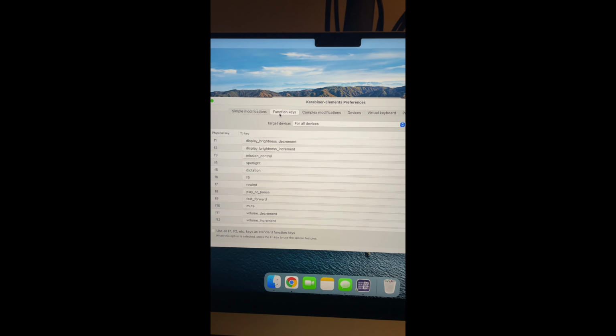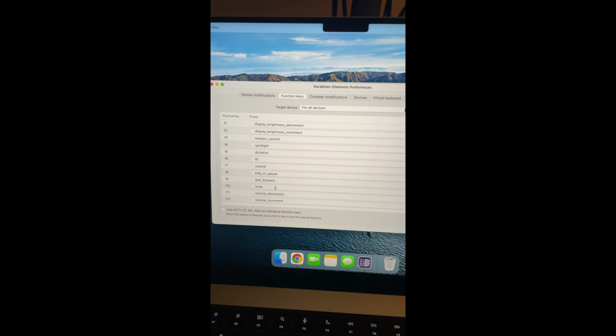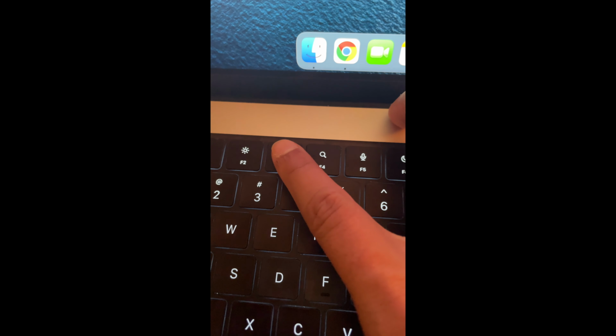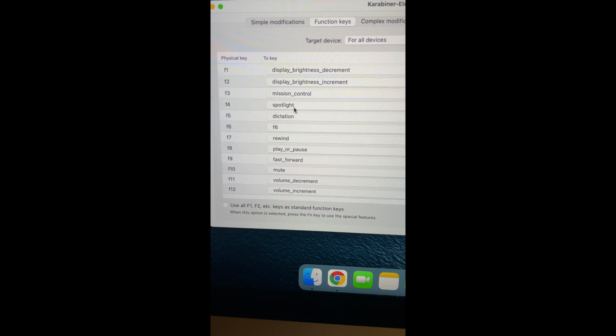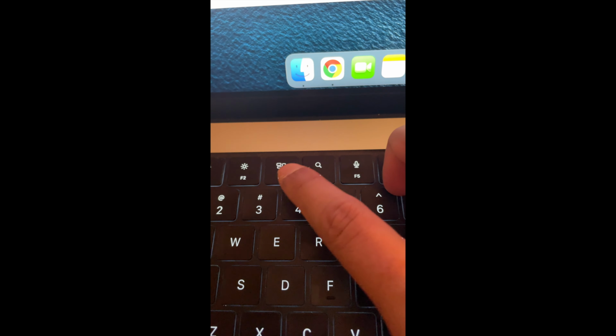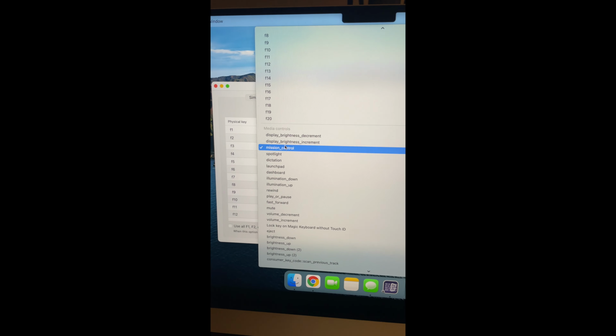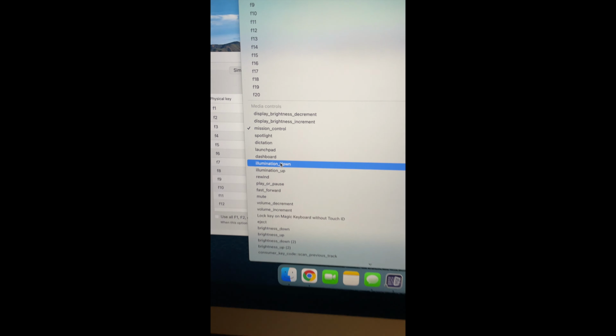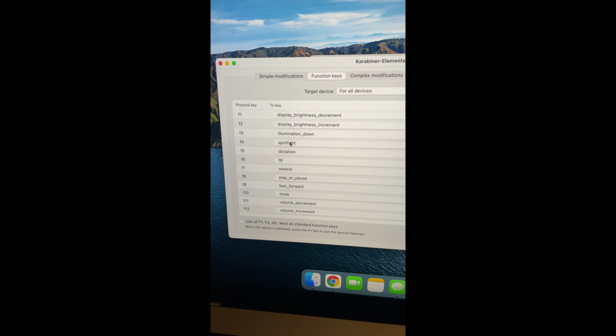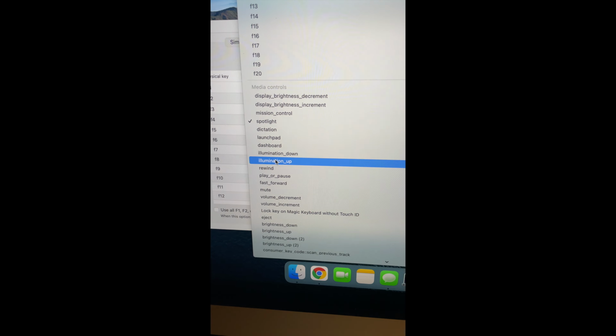And this is the actual software program itself. So on here, you're gonna go to function keys and then set whichever one you like. So I don't really use this Mission Control and Spotlight search, so I'm gonna change those. So that's, what is that? F3 and F4. So I'm gonna click on F3 and then set it to illumination down. And then I'm gonna click on F4 and set that to illumination up.